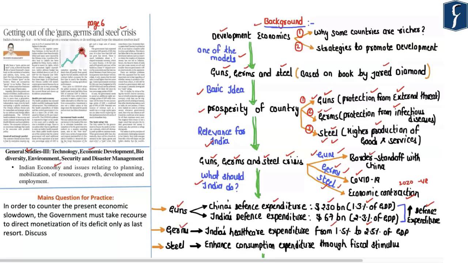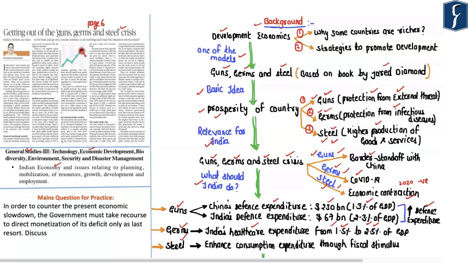Next, with respect to the germs crisis, as you all must be aware, India's combined healthcare expenditure, that is the healthcare expenditure by the center plus all the states put together, is hardly around 1.5 percent, and the target as enunciated under the National Health Policy is 2.5 percent of India's GDP. So going forward, we need to ramp up India's healthcare expenditure, wherein it has to increase from the present level of 1.5 percent to 2.5 percent.